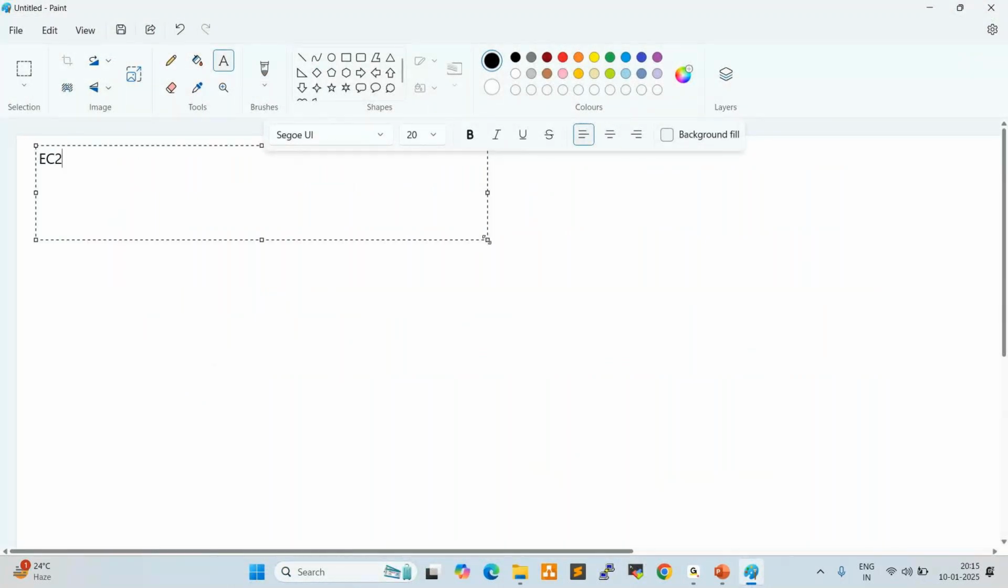EC2, Elastic Compute Cloud or Elastic Cloud Compute, both are the same. So in general, what is elastic? Anyone? Expanding, stretching, stretchable, right? So what is compute? Anyone?